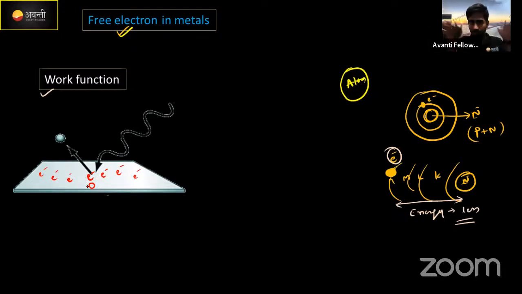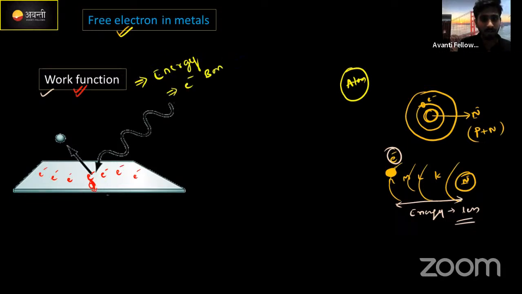Correct ना? Atom होता है. Atom के साथ bind होता है energy. Correct ना? Here they are bound with some energy to the metal surface. That energy is called the work function. Work function क्या है? I hope you got an idea about it. Work function is nothing but energy only. कौन सी energy? Actually, the energy by which the electron is bound with the nucleus. Correct now? That amount of energy we call the work function. We are going to call this work function phi.